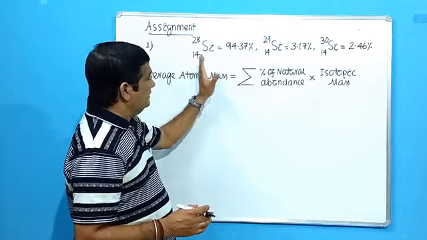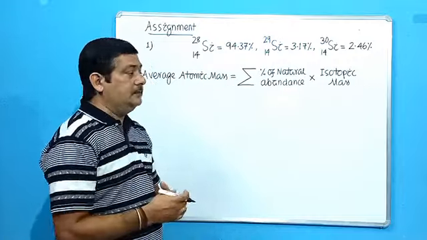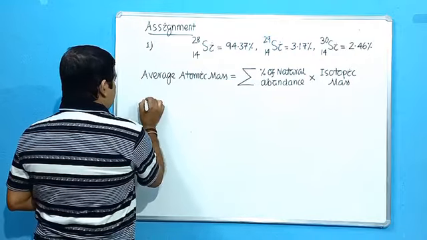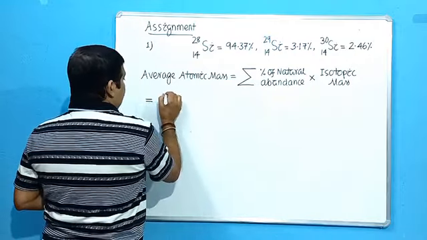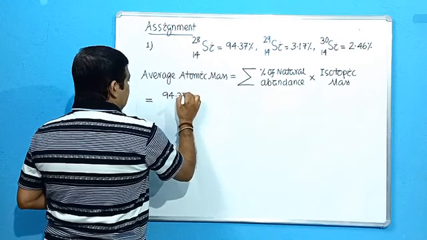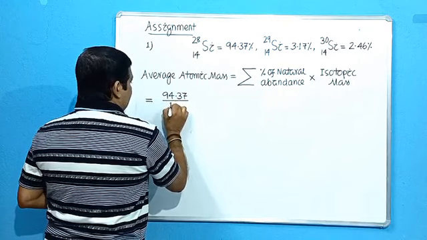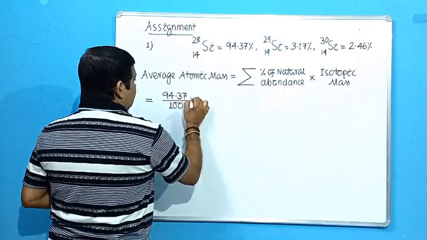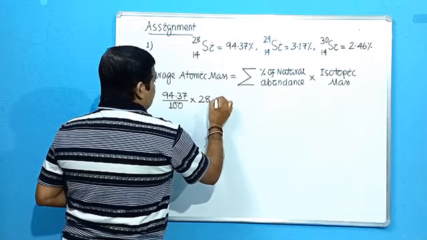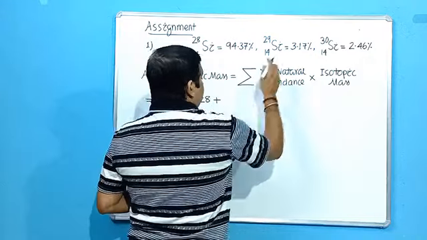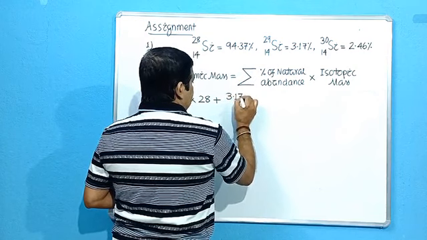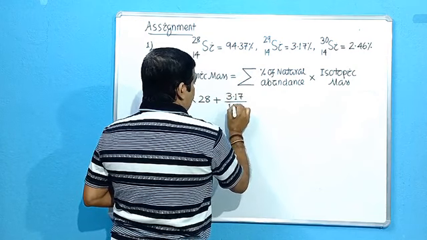Sum of means however many are given, we add them. The number of isotopes given will be added. So it will be 94.37%, that means 94.37 divided by 100 into isotopic mass 28, plus 3.17 divided by 100 into isotopic mass 29.